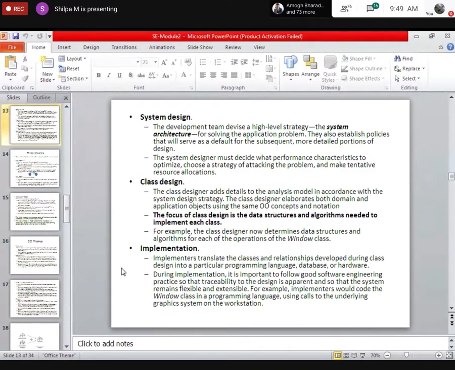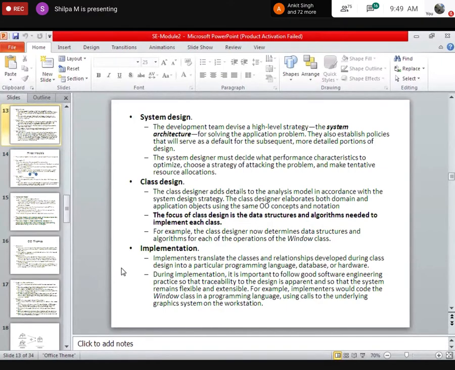Fine with this? Implementation: you have come up with the design, you know everything, and you implement whatever is designed using object-oriented programming languages. Remember, the designs developed for OOMD cannot be implemented in a non-object-oriented programming language.